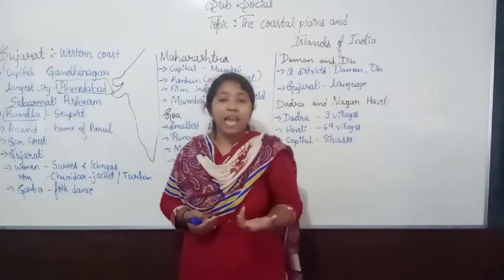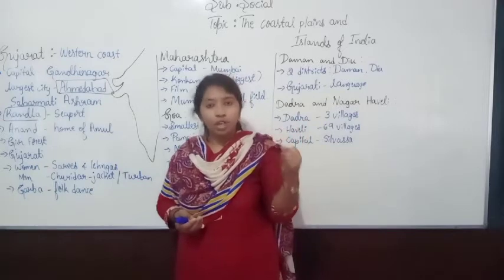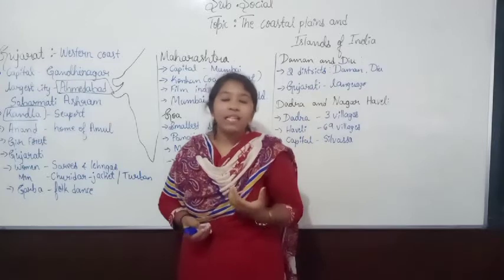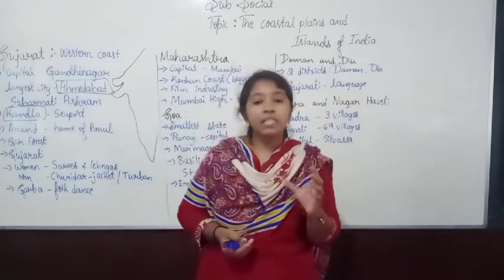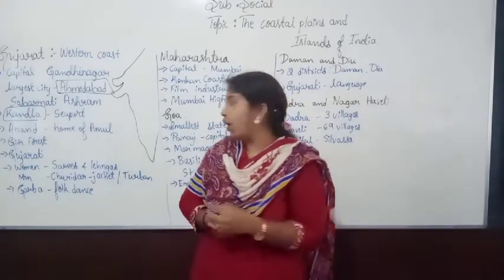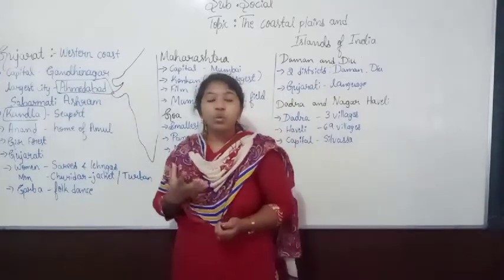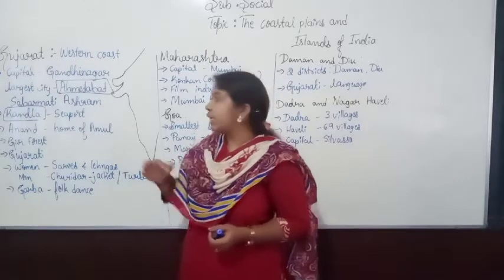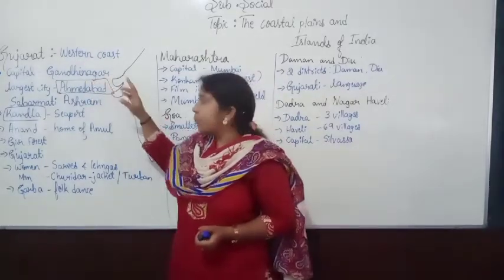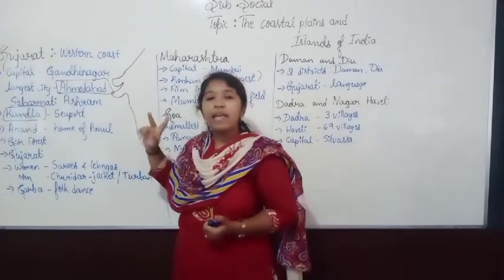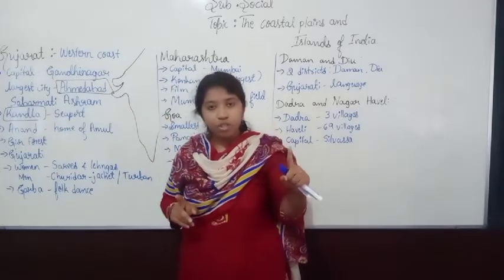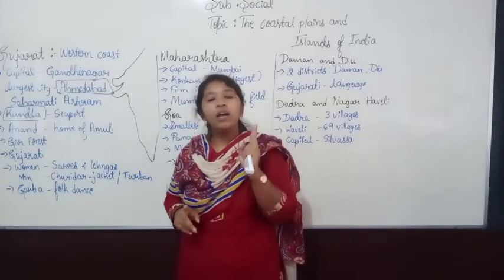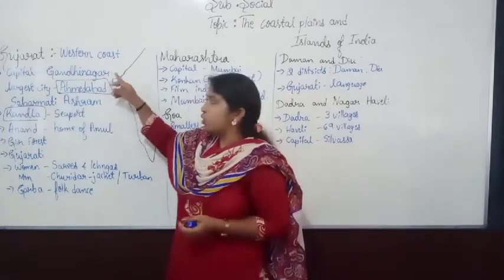The commercial or cash crops are cotton, peanuts, sugarcane, tobacco, oil seeds and some spices. Fruits are also grown, and even oranges are famous in Gujarat. So agriculture and fishing are the two important occupations of Gujarat people.